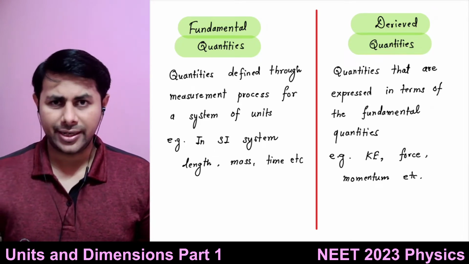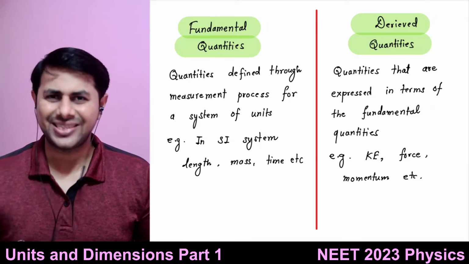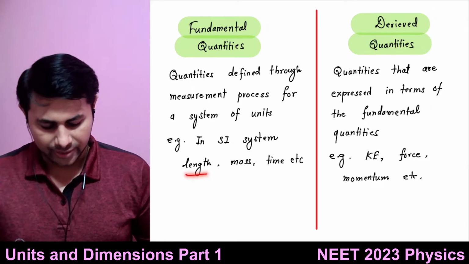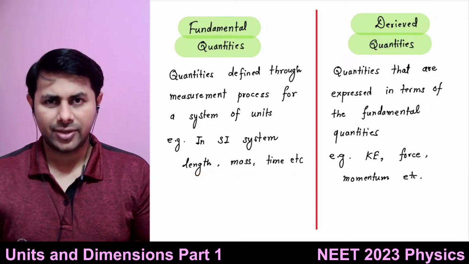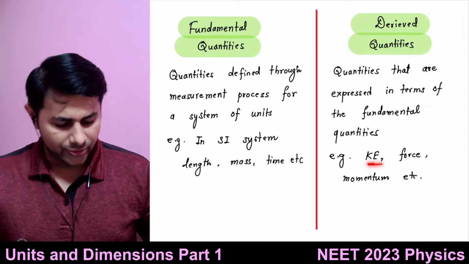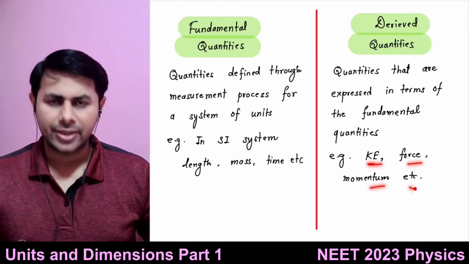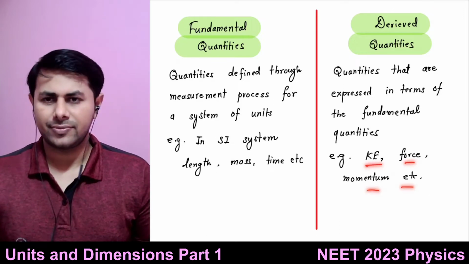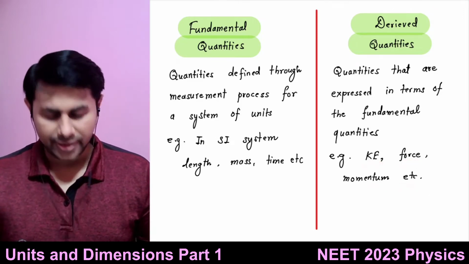If you take the SI system, where length, mass, and time are three of the fundamental quantities, then you can find units of kinetic energy, force, momentum, etc. These are derived quantities. Got it? Fundamental and derived.